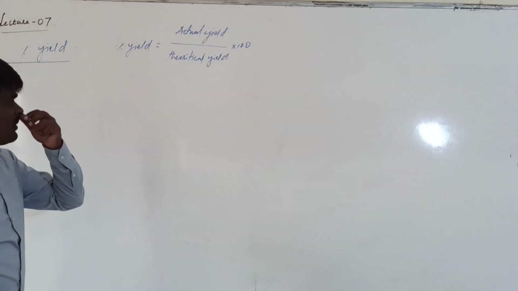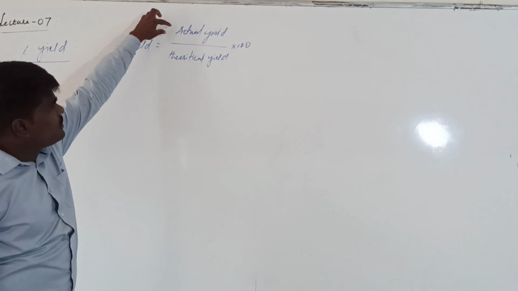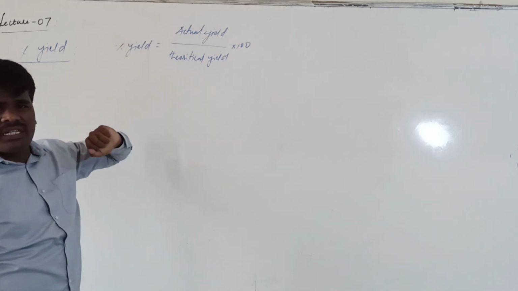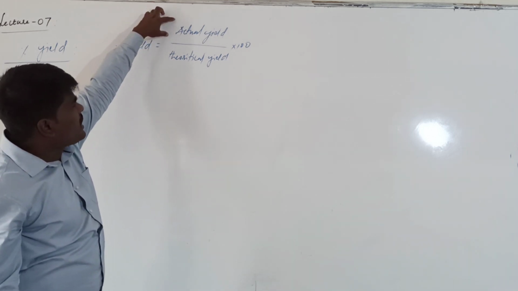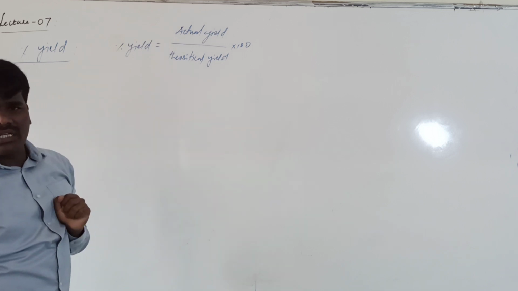Or it may be given as percentage yield equal to experimental yield upon theoretical yield, where experimental yield means actual yield, and theoretical yield means calculated yield.